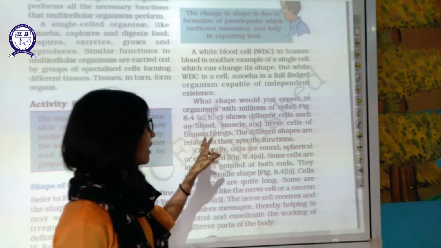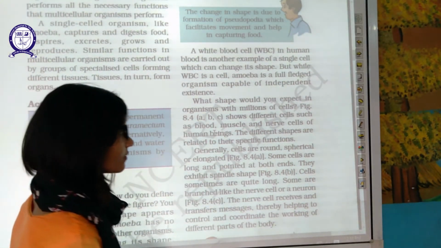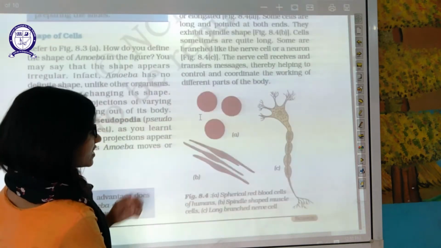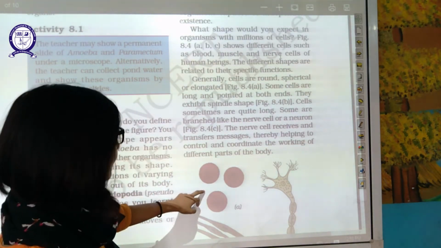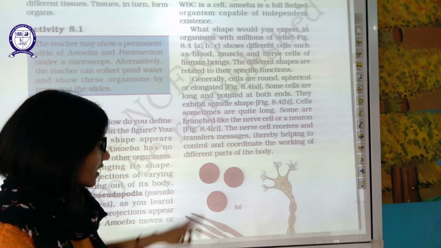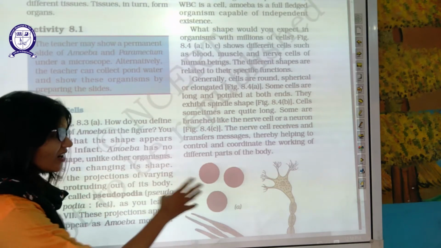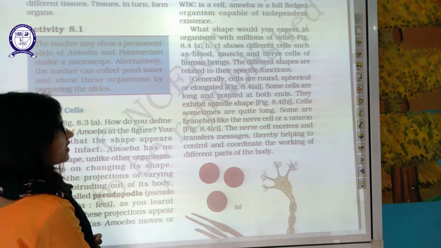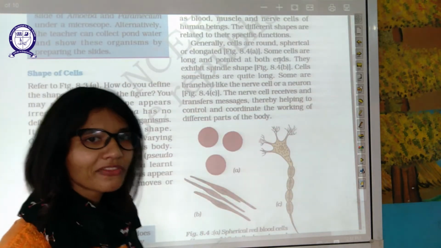Now, what shape would you expect in an organism with millions of cells? Figure 8.4. Yes, this is figure 8.4. It shows different kinds of cells such as blood cell, such as your nerve cell, and this is your muscle cell. Blood, nerve cell, and muscle cell. These are a few different kinds of cells present in the human body. Their shapes are varied because they perform different kinds of functions.